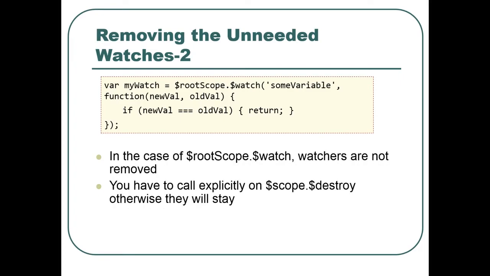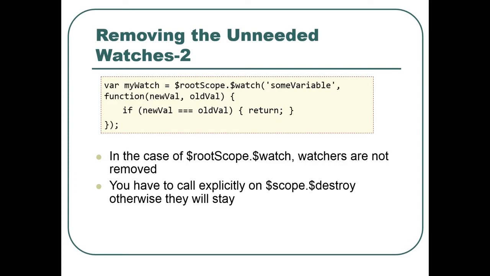On the root scope, if you want to talk from service to controller, or from controller to controller, you can use $rootScope.$emit and $rootScope.$on. It's quite usual to do it this way. But this watcher won't be destroyed.